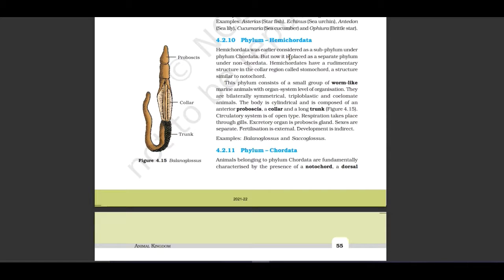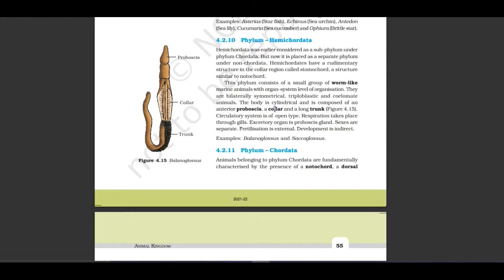Let us see the next phylum, Hemichordata. Hemichordata was earlier considered as a subphylum under phylum Chordata, but now is placed as a separate phylum under non-chordates. Hemichordata have a rudimentary structure in the collar region called stomochord, a structure similar to notochord. This phylum consists of a small group of worm-like marine animals with organ system level of organization. They are bilaterally symmetrical, triploblastic, and coelomate animals.